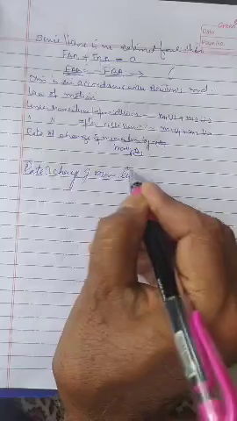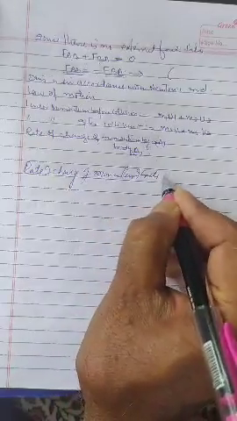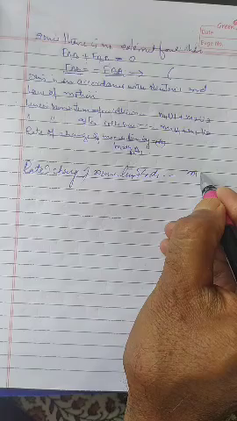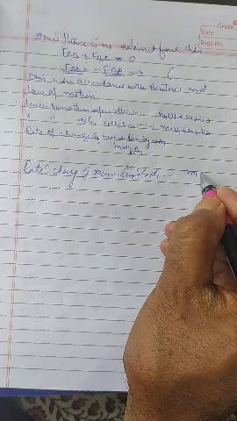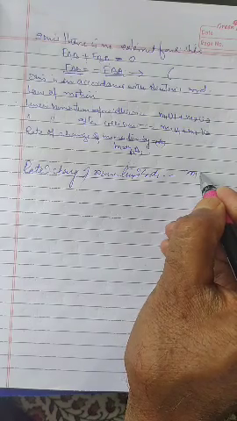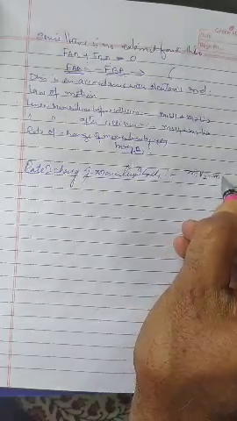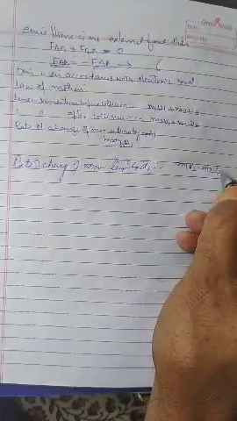Rate of change of momentum of body A will be m1 v1 minus m1 u1 by del t.